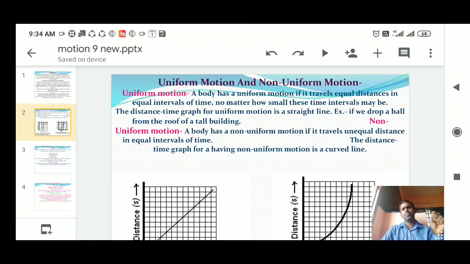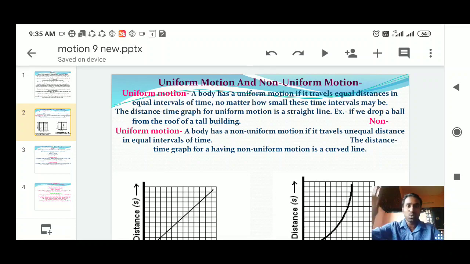So that means unequal distance covered in equal interval of time. For example, for the first 1 hour you are going 60 km per hour, suddenly a person is crossing, so automatically you apply the brake, and the speed also gets reduced. So the speed gets reduced, which means you are going at different speeds, right? But the time is constant. Next, first 1 hour 60 kilometers, next 1 hour you may cover 30 kilometers, next 1 hour you can cover 90 kilometers. So unequal distance covered in equal interval of time, that is called non-uniform motion.